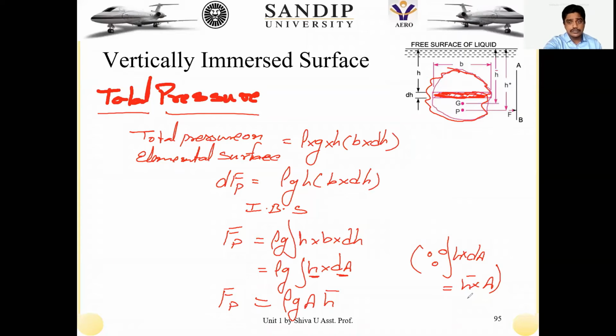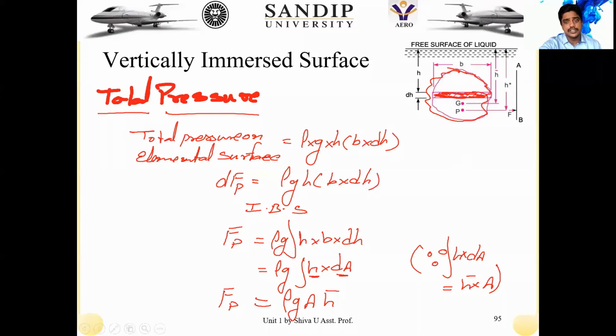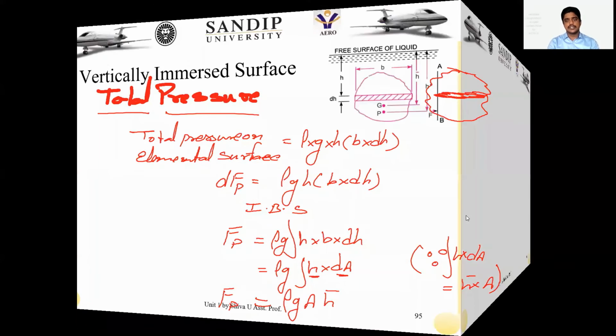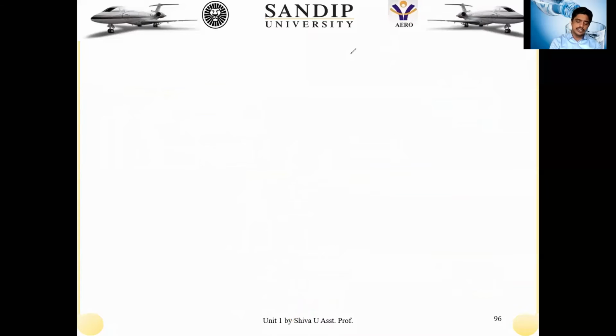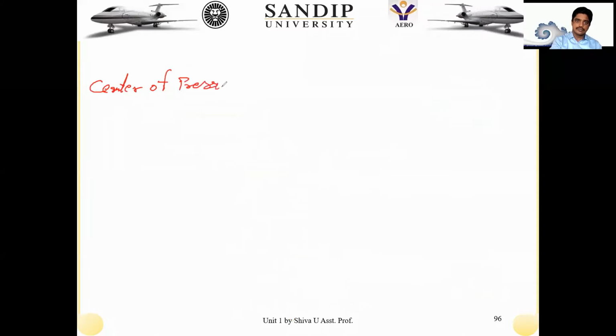Now we have found the total pressure. Next we have to find out the center of pressure acting on this particular vertical fluid element. So now let us find the center of pressure acting on the fluid element.